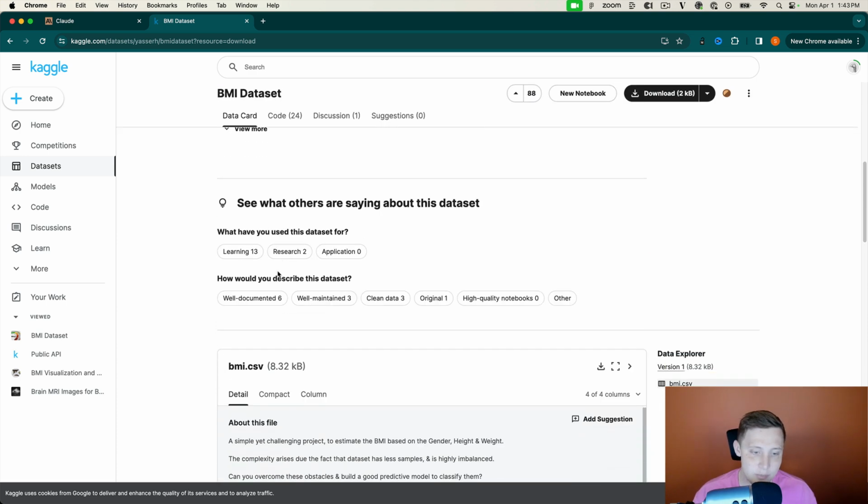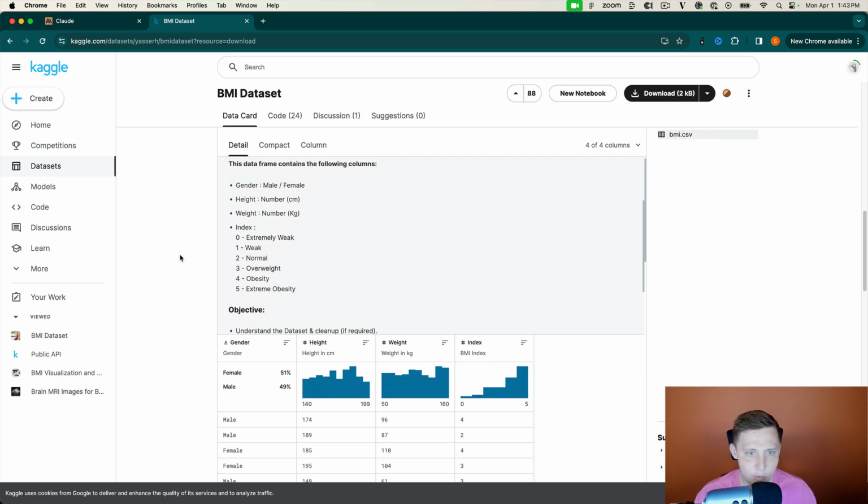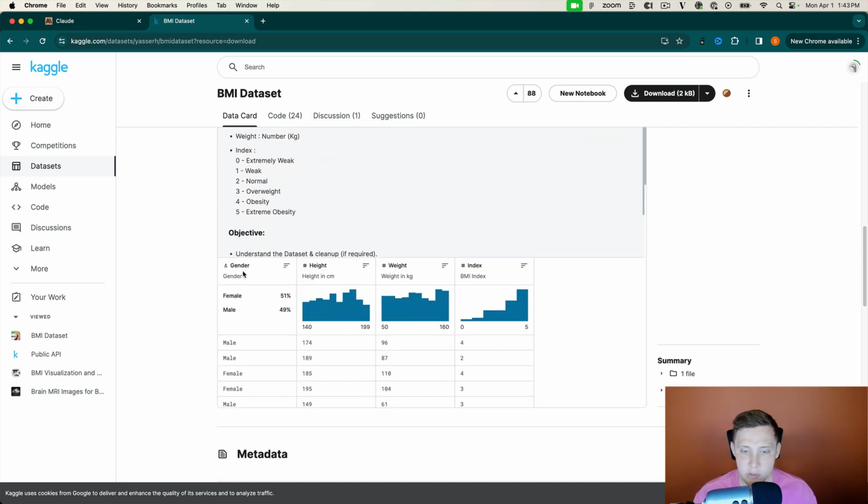This BMI data set is pretty simple and pretty small. You can see it's only 8.32 kilobytes, I think it's 500 rows, nothing crazy here. It's only 4 columns: the gender of the person being tested, the height in centimeters, the weight in kilograms, and then the BMI index. That goes between 0, which is extremely weak, and 5, which is extremely obese. That's what we're going to play with, and what our model is going to predict is the BMI index. That's where we're going to end up.